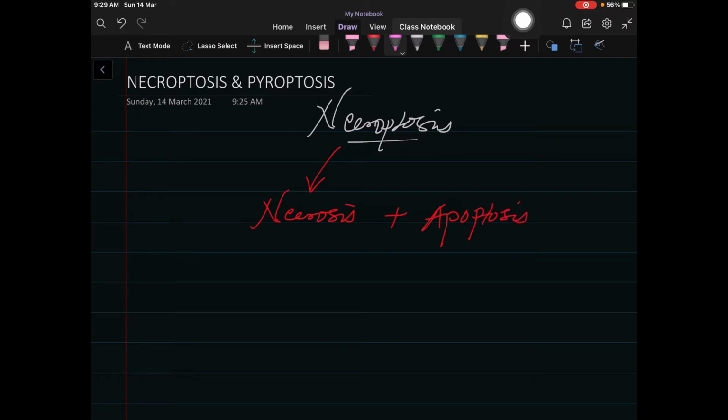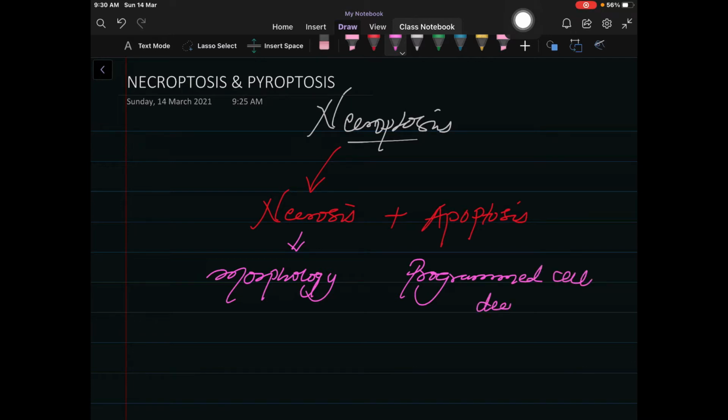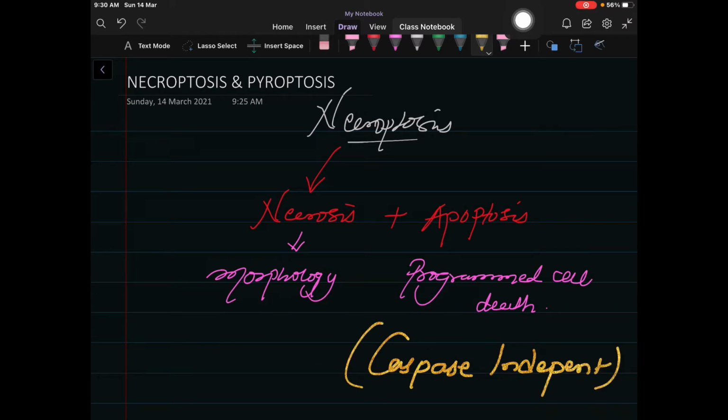Here necrosis is related with the morphology, whereas apoptosis, as we know, is a programmed cell death. But note that the proper apoptosis is caspase dependent, but in case of necroptosis it is caspase independent.